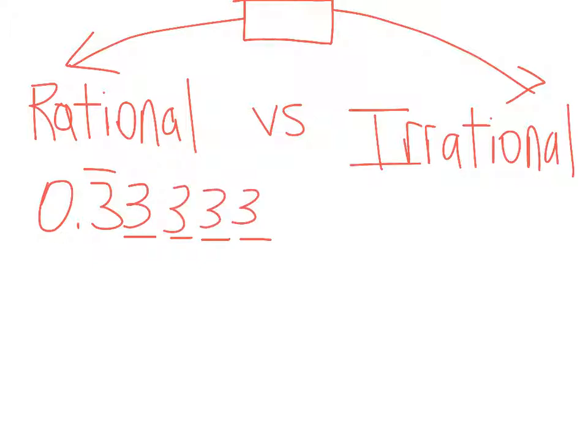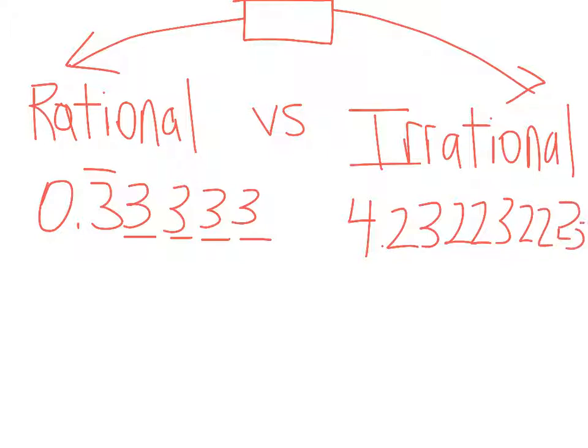goes on forever. An irrational number is like you see down here in the example, or at the top of the page. It says 4.232232223. That's just an example that they have. Now it looks like it has a pattern, right? It goes 2, 3, and then it goes 2, 2, 3, and then it goes 2, 2, 2, 3.